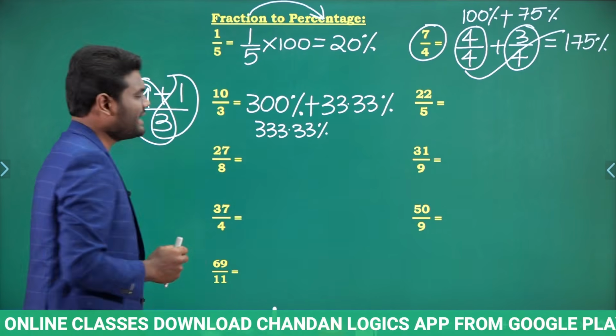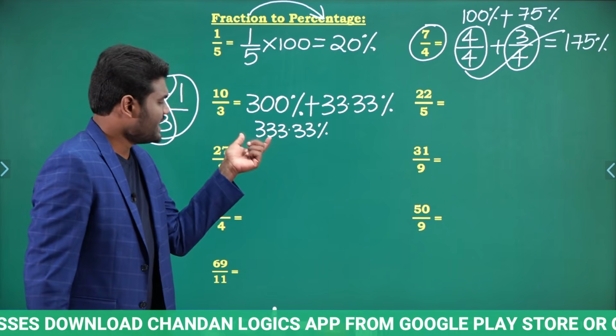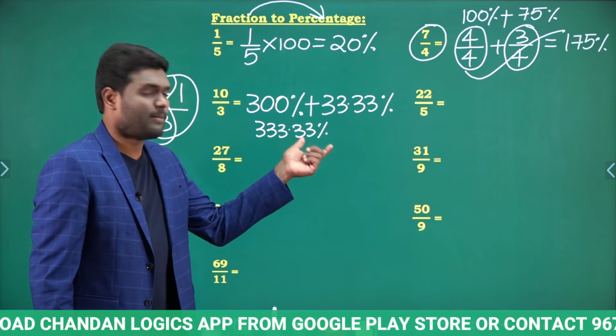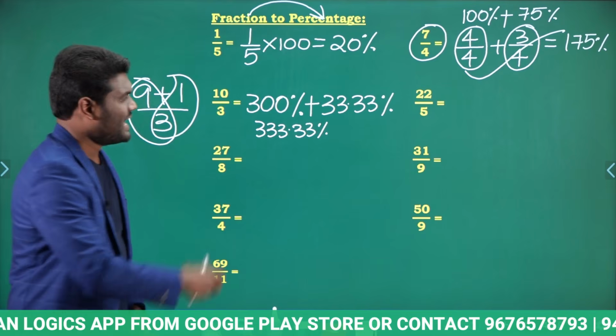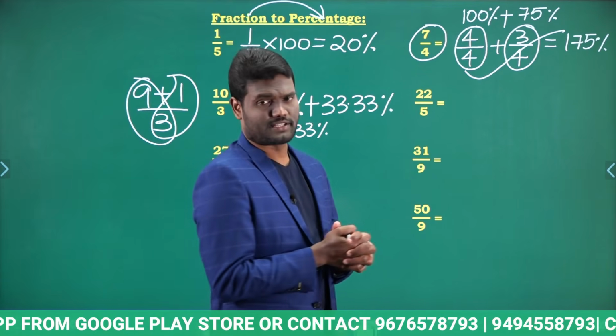So 10 by 3 in terms of percentage is nothing but 333.33%. Let us look at 22 by 5.